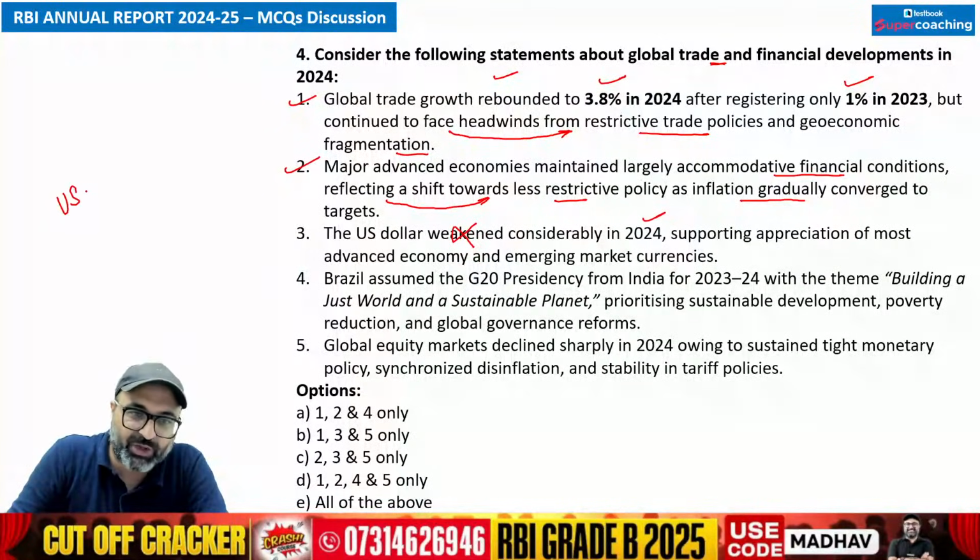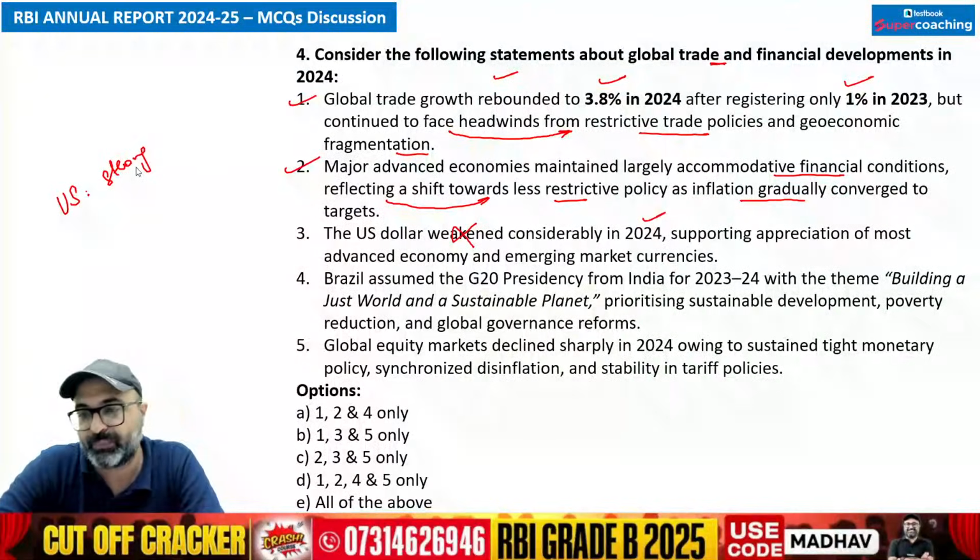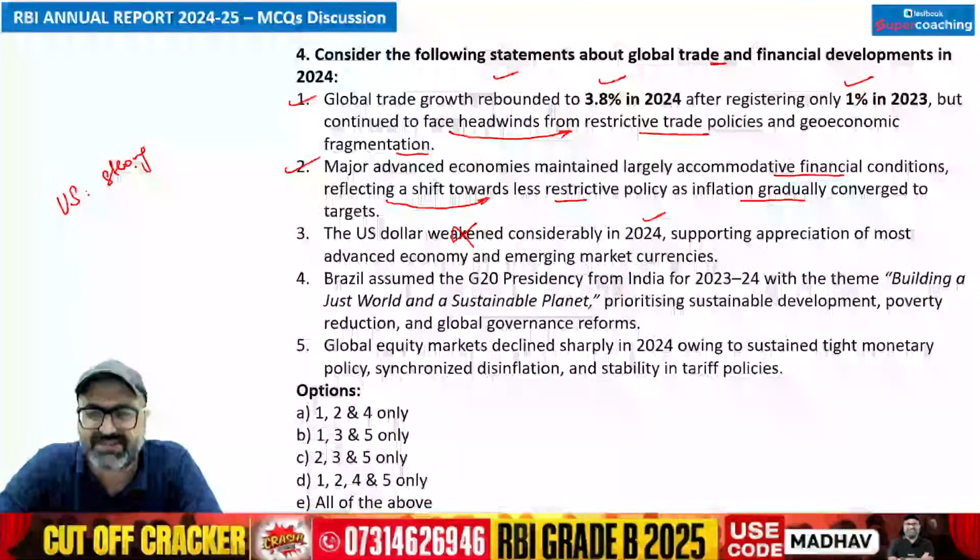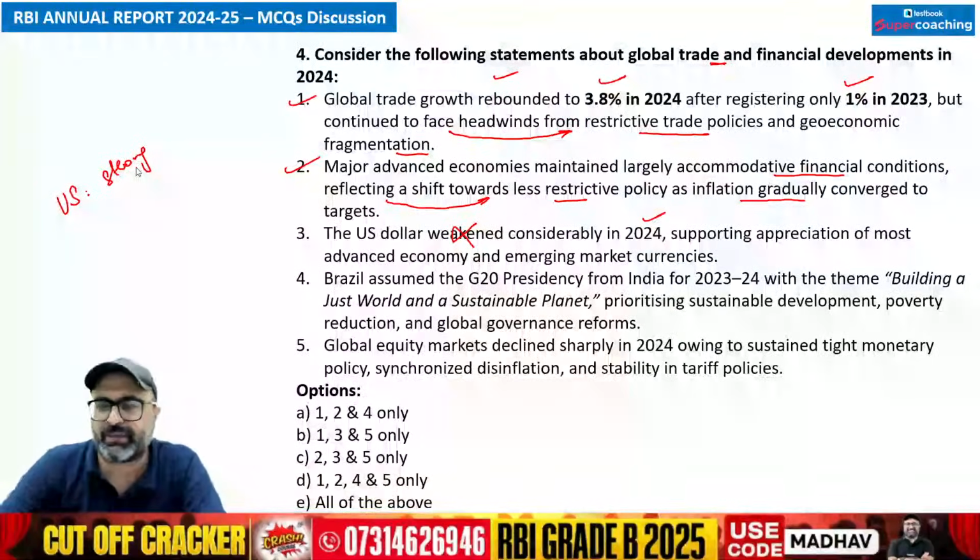US dollar has not weakened, rather the US dollar has become stronger, or it has remained strong, not weak, in comparison to the currencies of advanced economies as well as emerging economies. So keeping that in mind, the third statement is wrong.